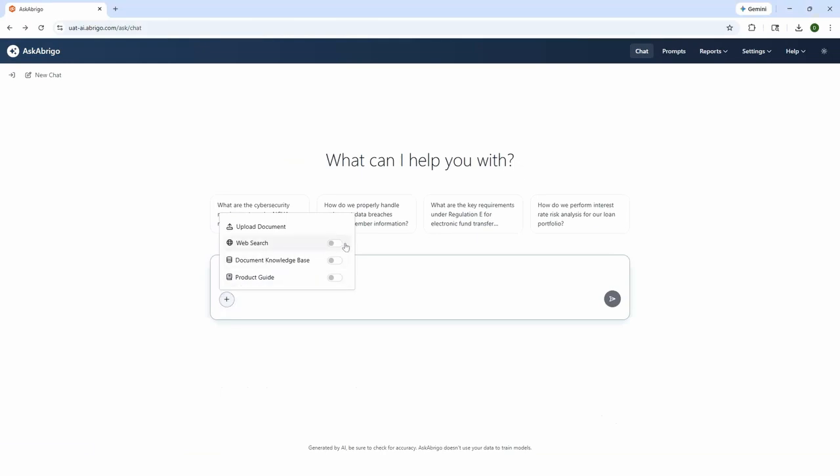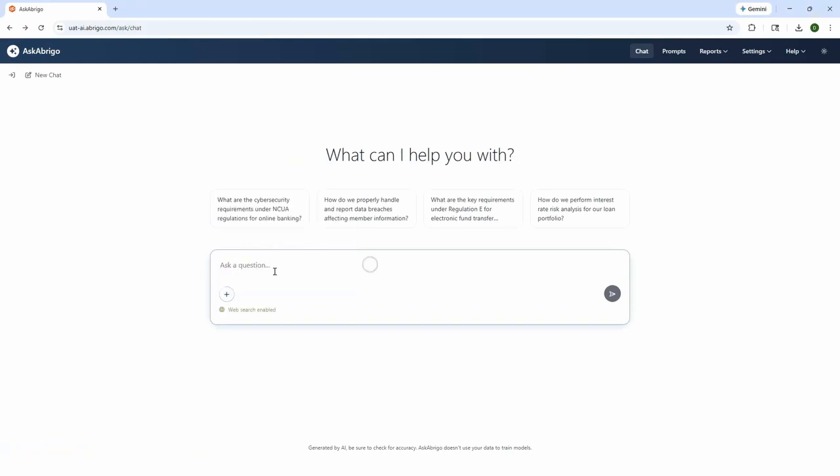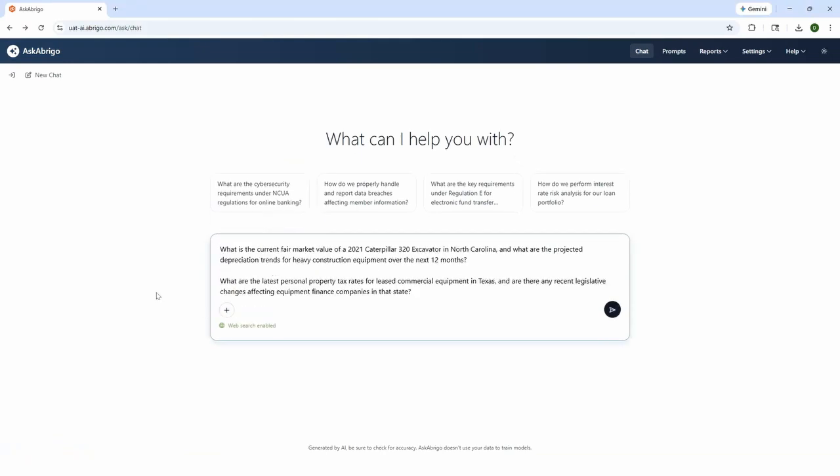For the next example, we're going to do a web search. So I'm going to go ahead and post a question in here to ask it a fair current market value of a 2021 Caterpillar excavator with projected depreciation trends and also any legislation that might be affecting finance companies in the state we're in.